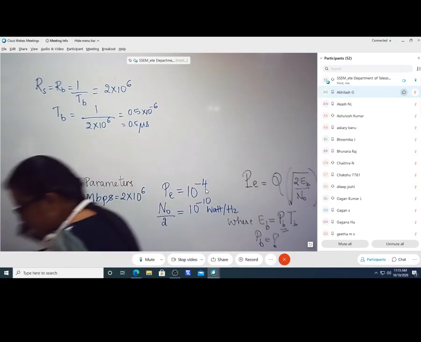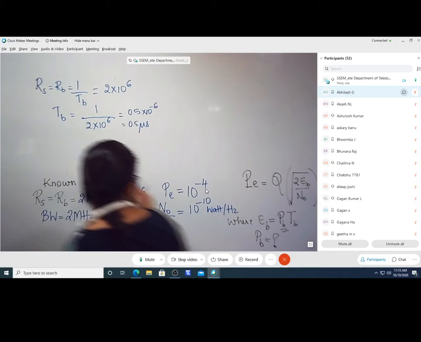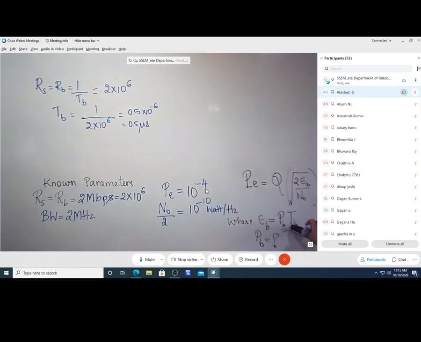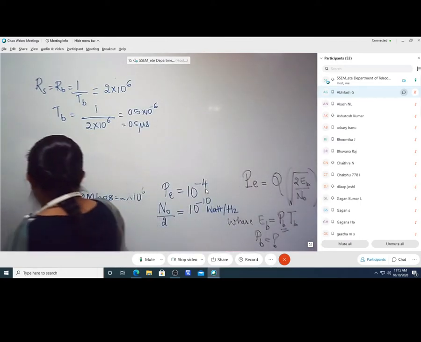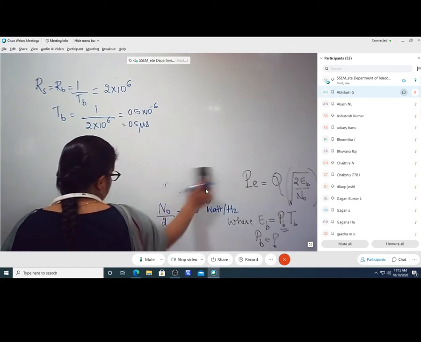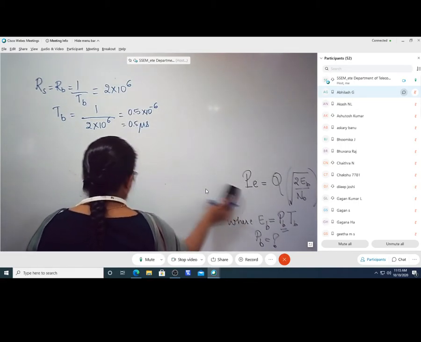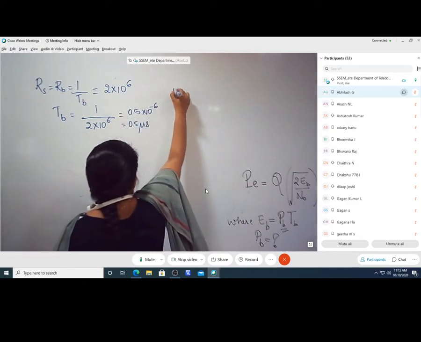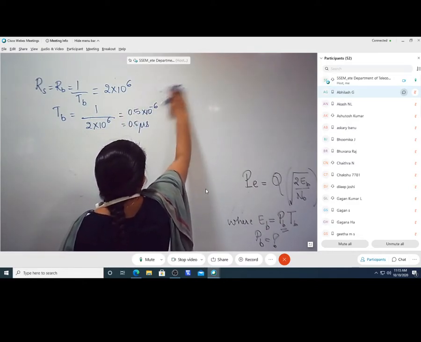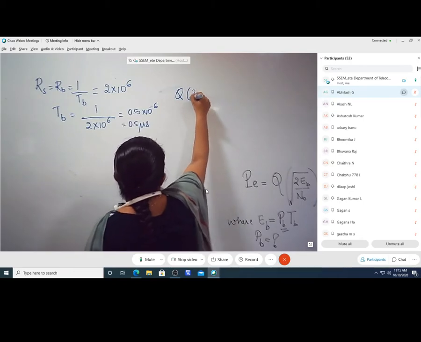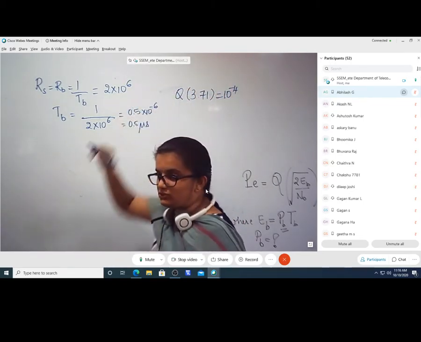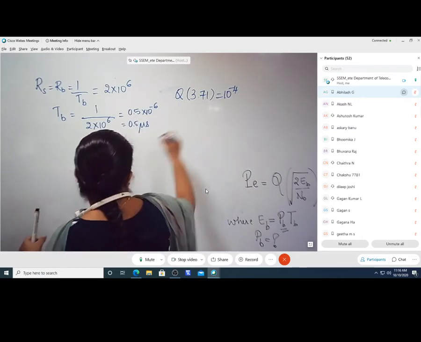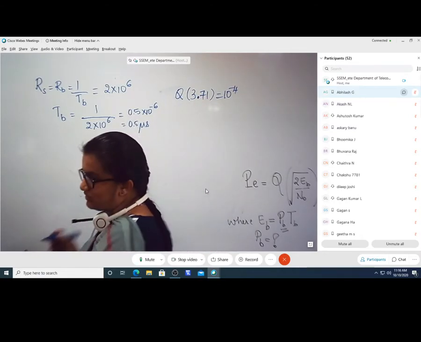Now I got to know what is TB here. I want to know what is EB. For that I am going to make use of the above expression and the hint that was given in the question. What is that hint? The hint that was given here is that Q of 3.71 is equal to 10 raised to minus 4. This was the hint that was given to us.